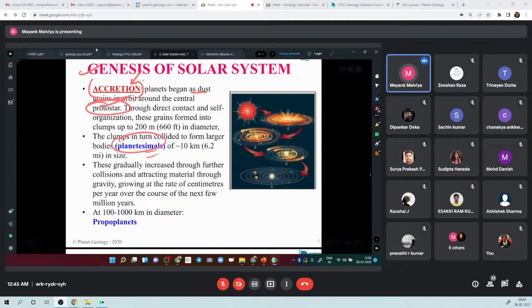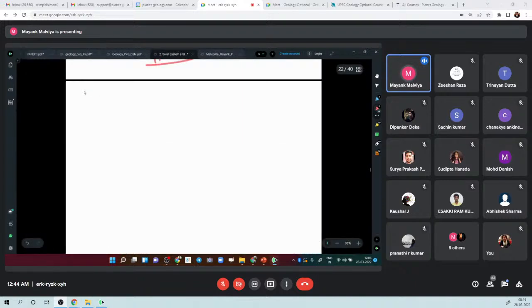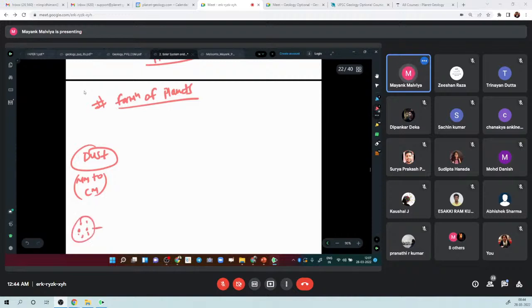I'll make a diagram which will explain the formation of planets. In the exam, this will be asked and you should draw this diagram. It is also in the handwritten notes, which I'll share, but first we will draw it here. Around the solar nebula, we have dust. The size of dust is some millimeters to maybe some centimeters. These dust particles combine by a process we call collision.